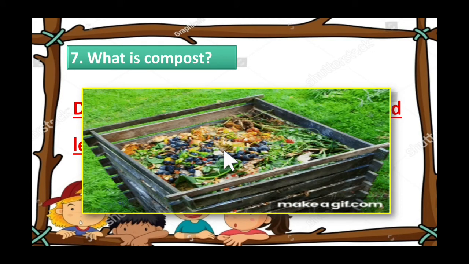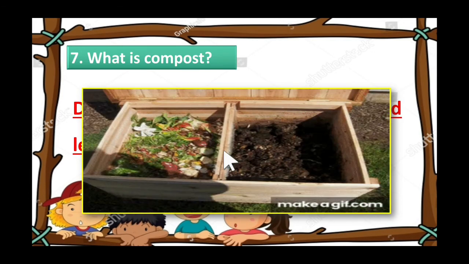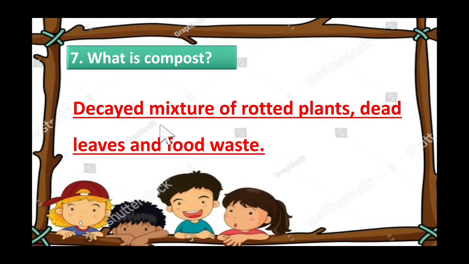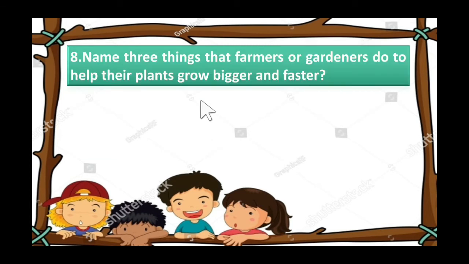It is a decayed mixture of rotted plants, dead leaves and food waste, right? The compost will help to form humus in the soil and the humus will help our soil to become fertile, right? Now the next question.